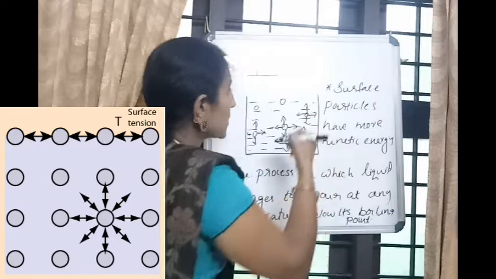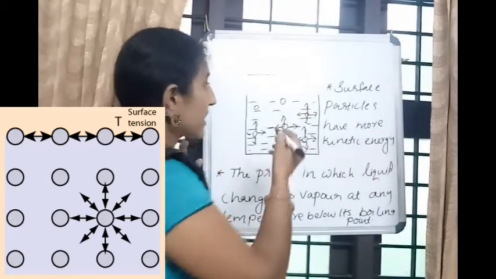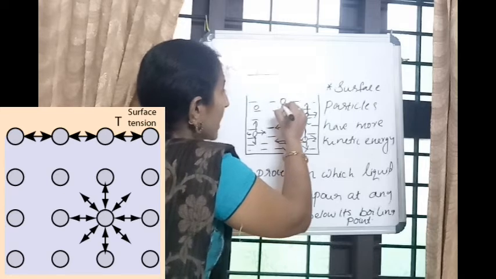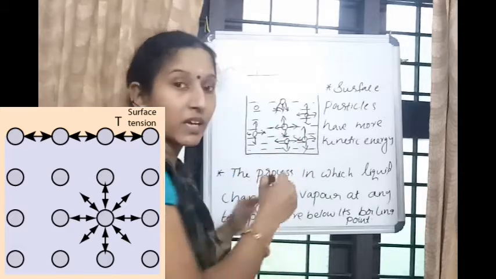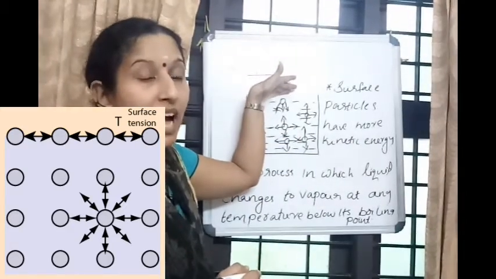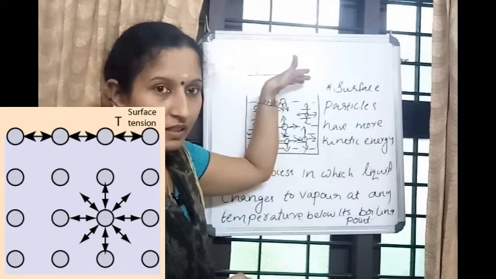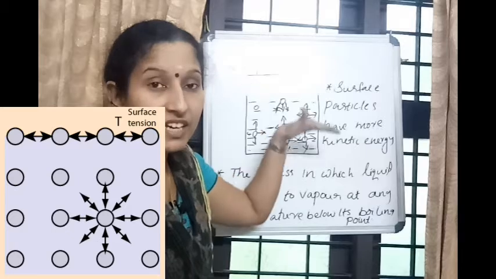But in the case of the particles at the surface, the attractive force is only from the lower side. That means at the surface these particles are free, so the surface particles have greater kinetic energy.